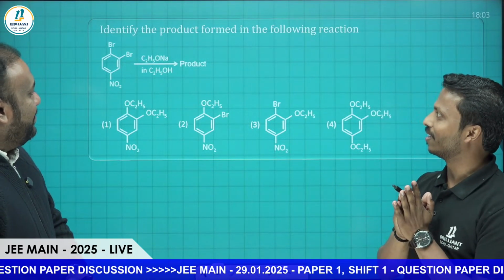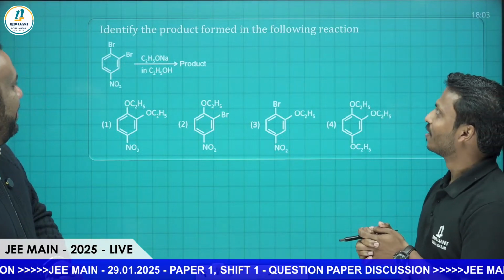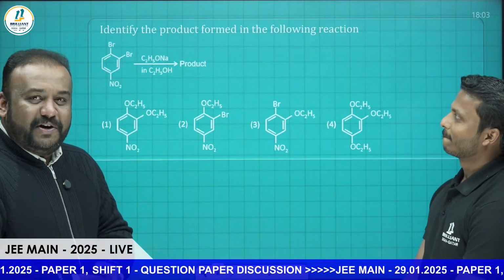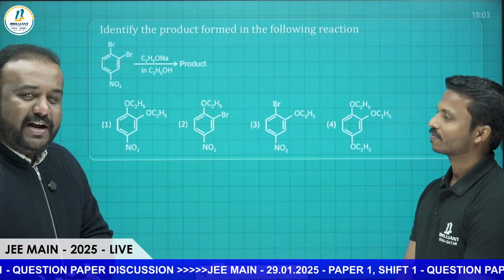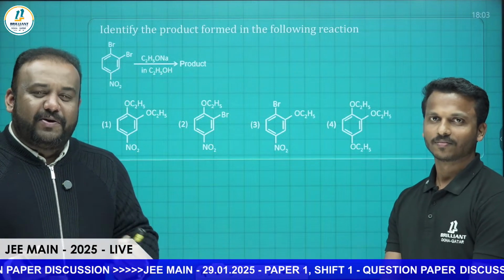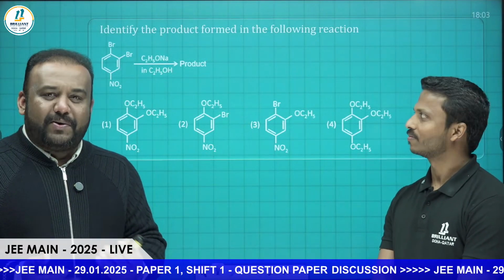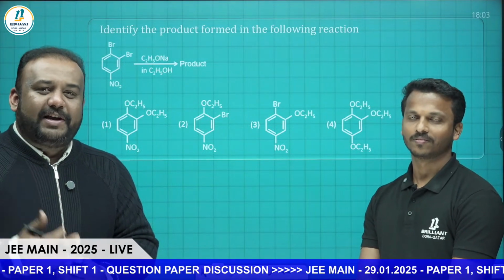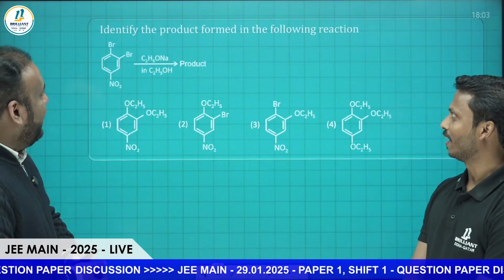So this was a little more nucleophilic application based question. Identify the product formed in the following reaction. We have an aryl halide with an electron withdrawing group, and it is treated with sodium ethoxide. You know that aryl halides do not generally undergo nucleophilic substitution, but you also learn that presence of electron withdrawing groups, especially in the ortho and para position, increases the reactivity of haloarenes. So I think that is a concept that you have to apply here.